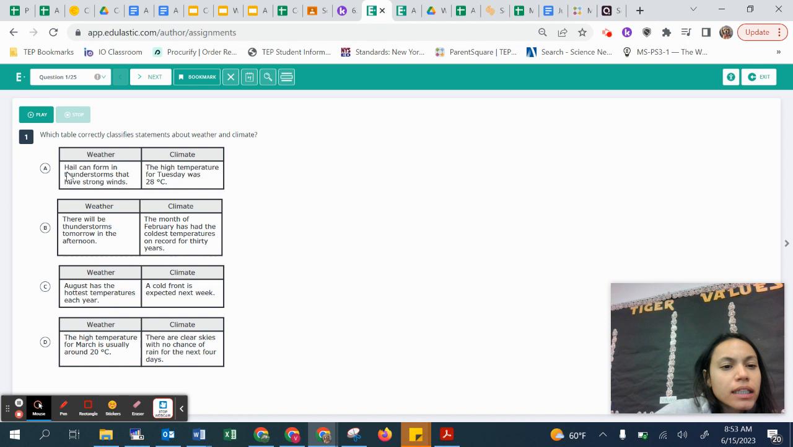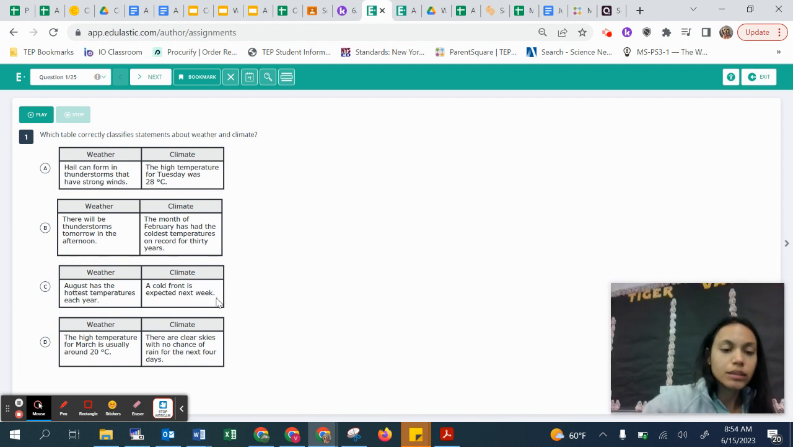For this one, it is for weather. Is it hail can form in thunderstorms and have strong winds? Climate, the high temperature for Tuesday was 28 degrees Celsius. B, weather, there will be thunderstorms tomorrow in the afternoon. Climate, the month of February has had the coldest temperatures on record for 30 years. Weather, August has the hottest temperatures each year. Climate, a cold front is expected each week.